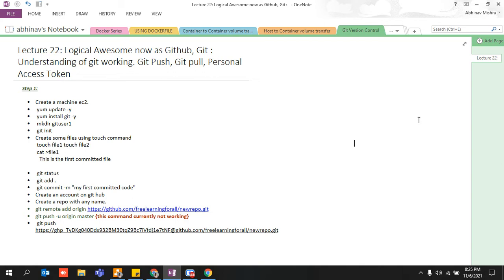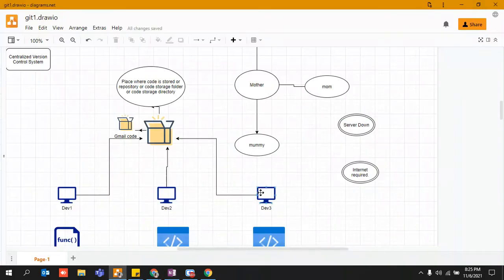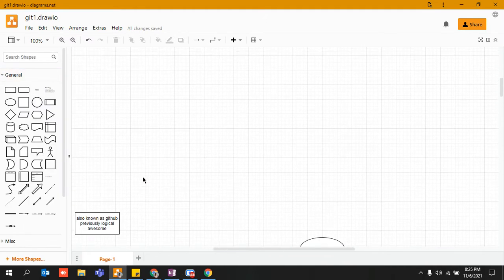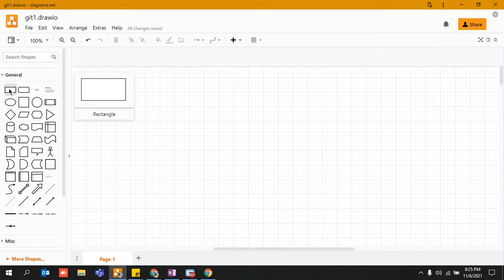First you need to understand why Git, right? And what was before Git, right? So guys, in order to understand, you need to know about two things. There are two types of version control system. One is known as centralized version control system, one is distributed version control system, right? And what is a version control system, right? I hope those who do not know, I'll make sure that you guys are able to understand. So what is a version control system?